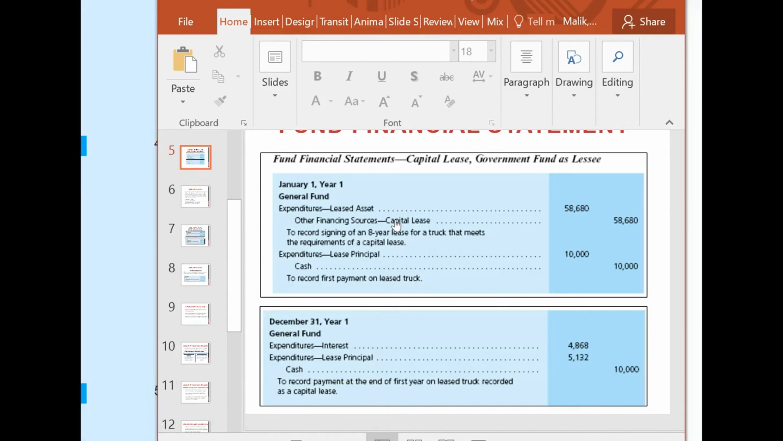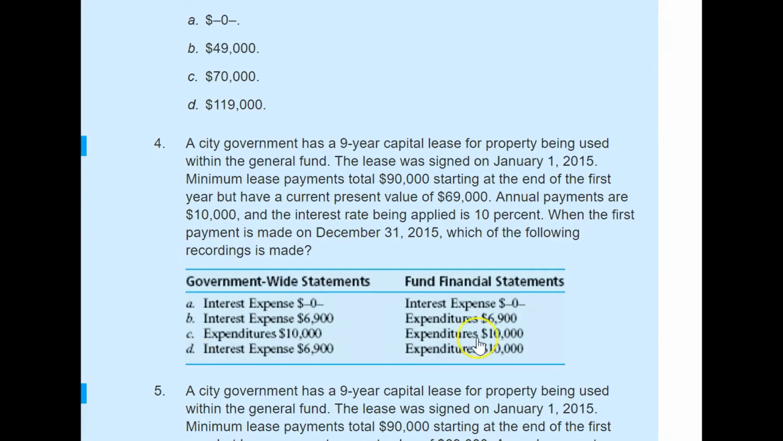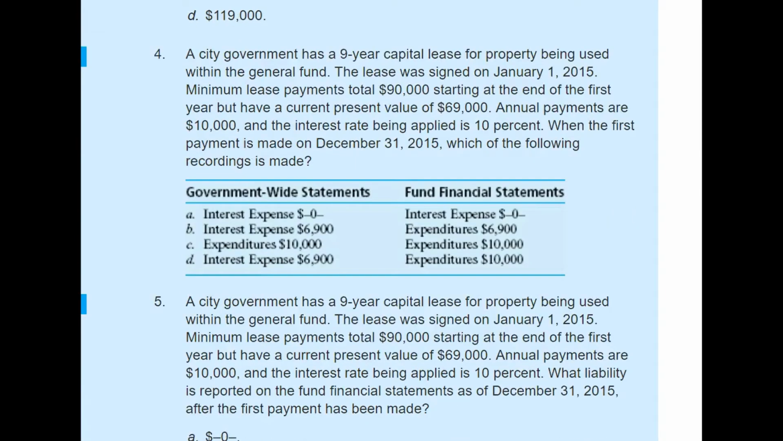So now, what are the answer options? All three have this expenditure, but they will show the entire installment as the expenditure, which is $10,000. This is the annual payment. So the answer option is D. Now let's see the next one.